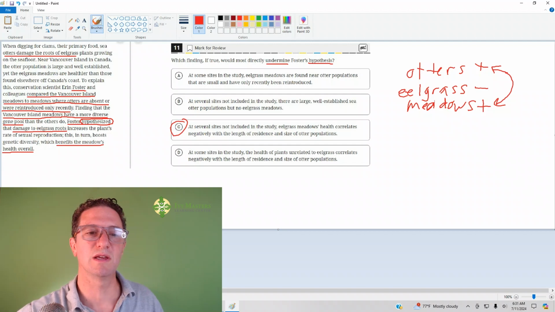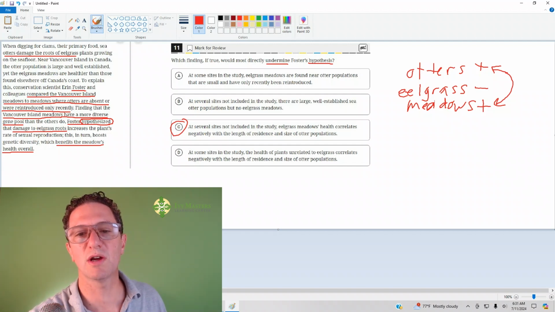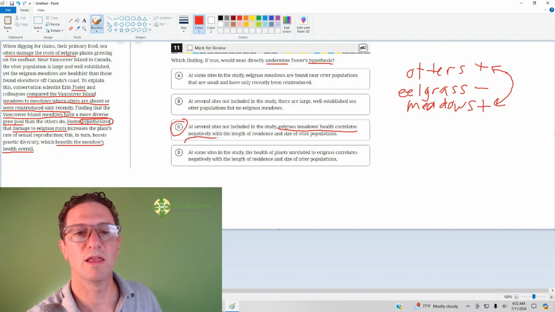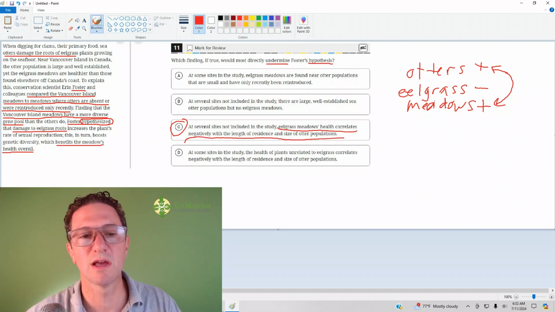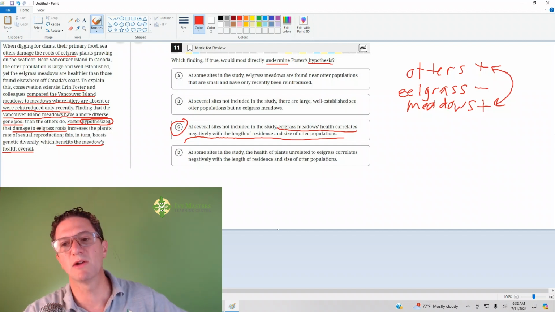Correct answer here is C. Several sites not included in the study, eelgrass meadow health correlated negatively with the length of residence and size of otter populations. So in other words, the more otter populations, the worse the eelgrass meadows were doing.